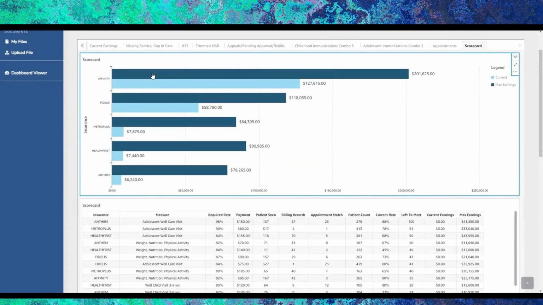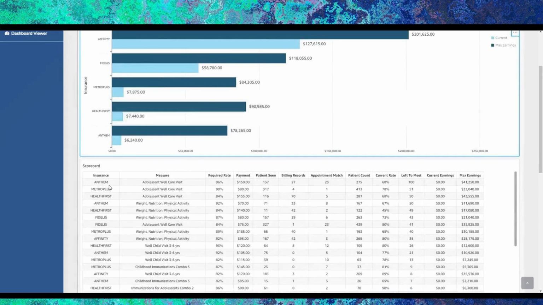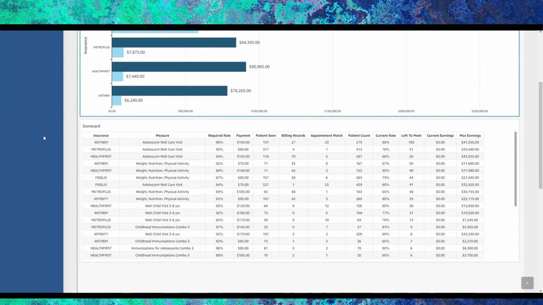Going back to seeing full data, you can see now that you have the information available for all health plans.